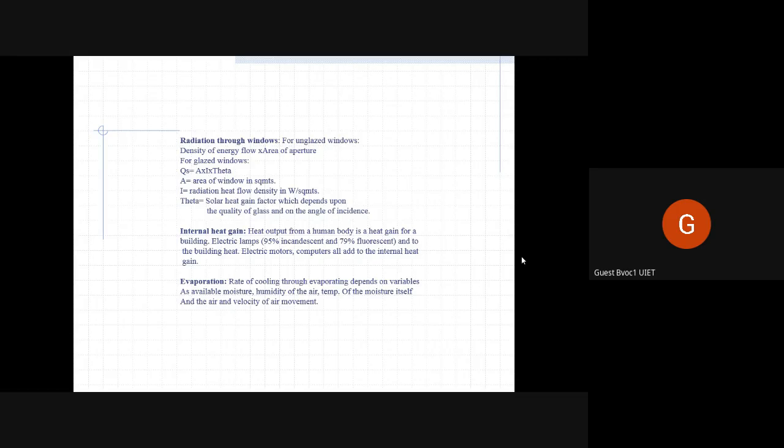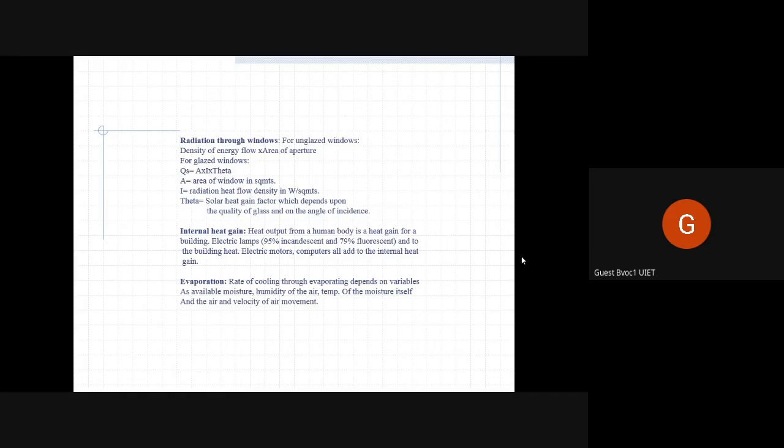And other than that, we have electrical appliances and lighting fixtures that also add to that internal heat. Incandescent, meaning those 100-watt light bulbs, add up to 95% of heat, and fluorescent, like LED and CFL and tube lights, add 79% heat. Electric motors, computers, any and all appliances like fridge, microwaves when in use, televisions, fans even add to the internal heat gain.